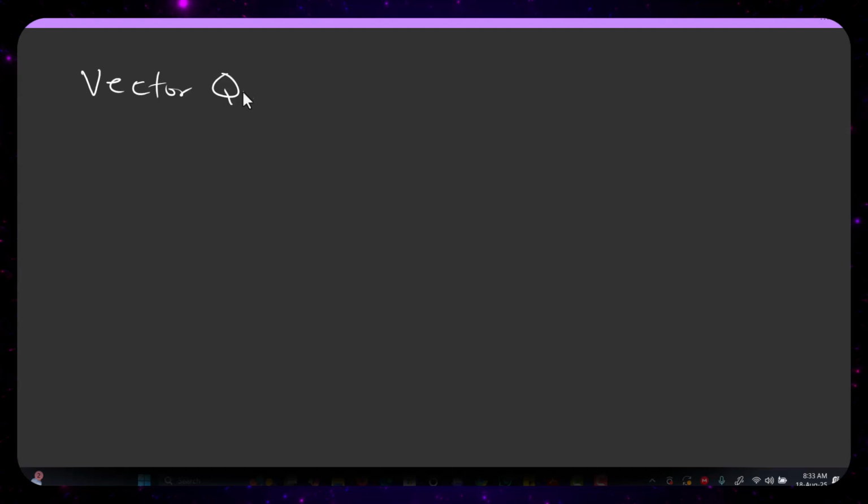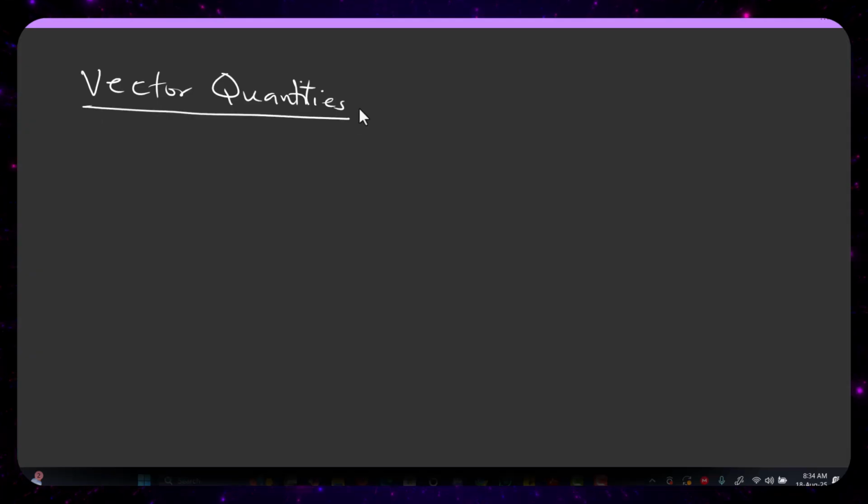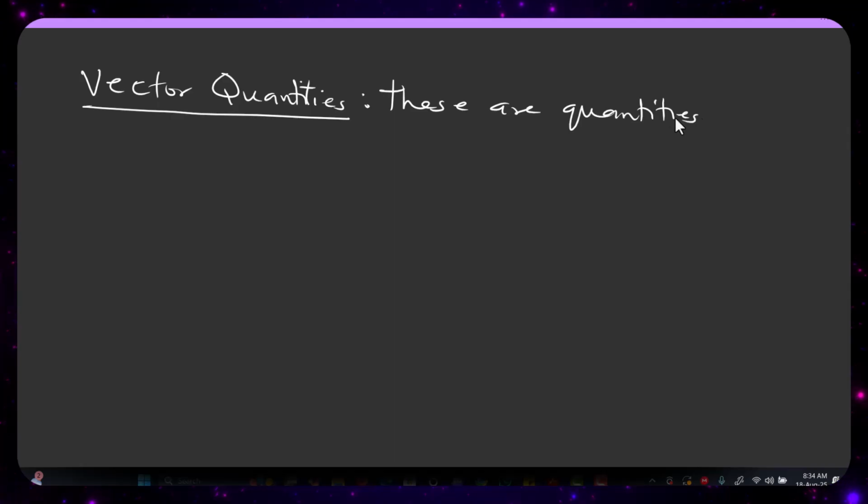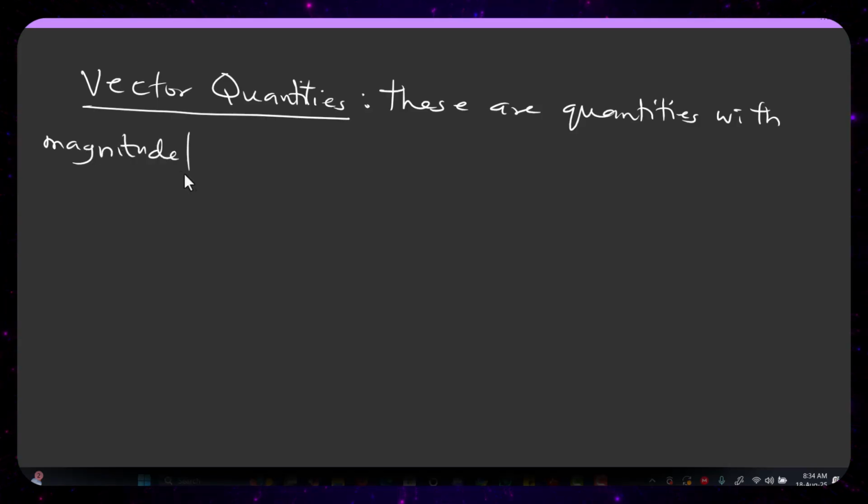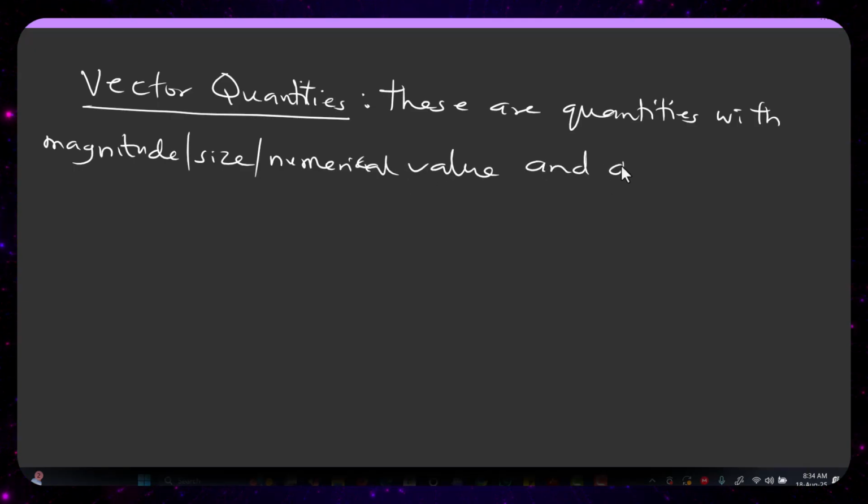Let's talk about vector quantities. Now, what do you mean by vector quantities? These are quantities with magnitude, which I can also call size or numerical value, and direction.